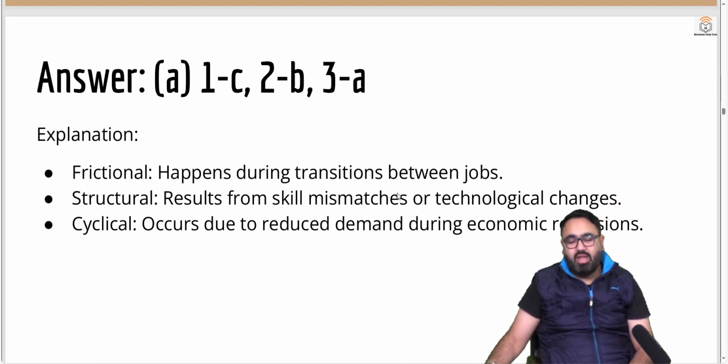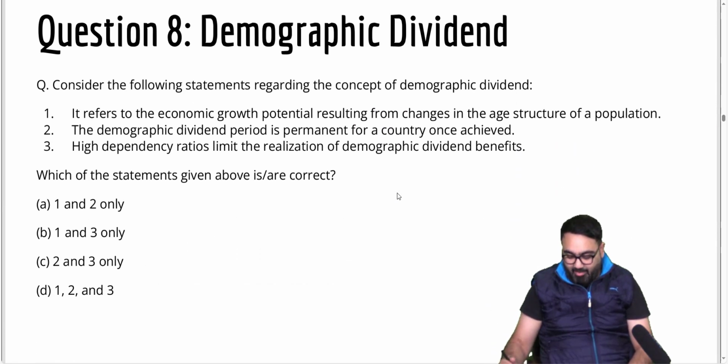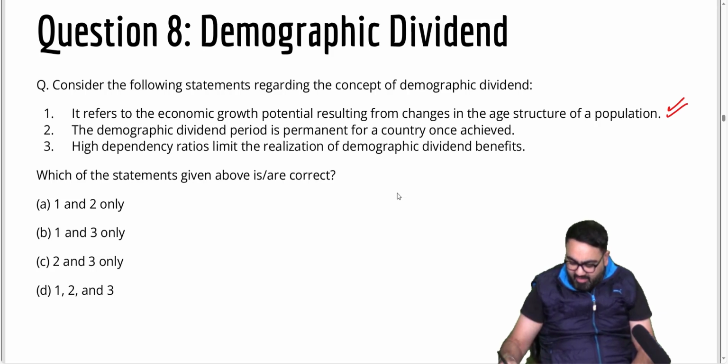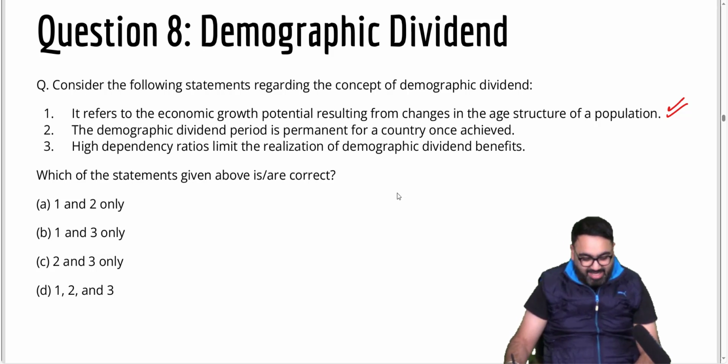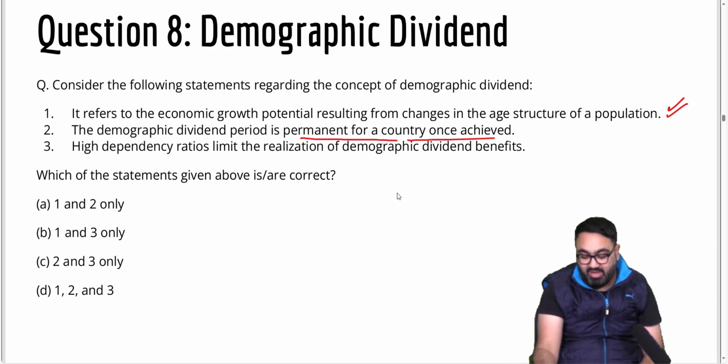It's an important topic, types of unemployment. Do read about this in detail. Next question, 8, about demographic dividend. First, it refers to economic growth potential resulting from changes in the age structure of the population. Yes. So demographic dividend is a situation where a country has the majority of its people in the working population. So they are contributing to the economic growth of the country. Second, it is a period which is permanent for a country once achieved.